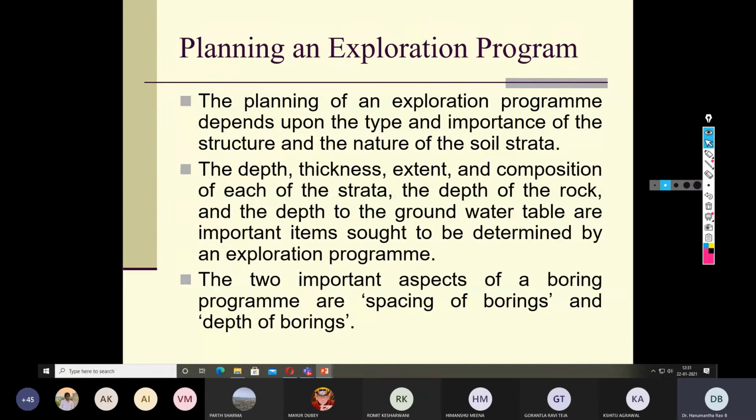Among the drilling, we have seen three varieties: the first one is wash boring, the second one is rotary drilling, and the third one is percussion drilling, depending upon the soil type, whether you are dealing with sand or clay or gravelly sand or any soil that is mixed with gravel materials or rock.